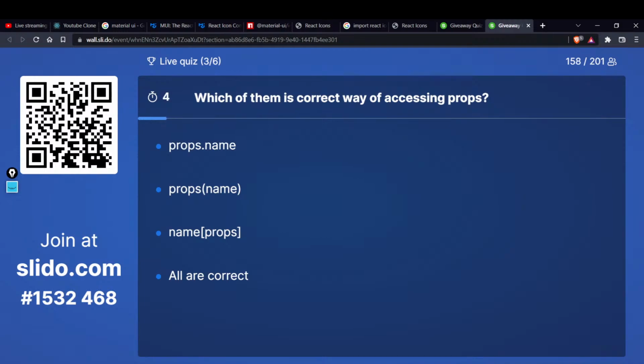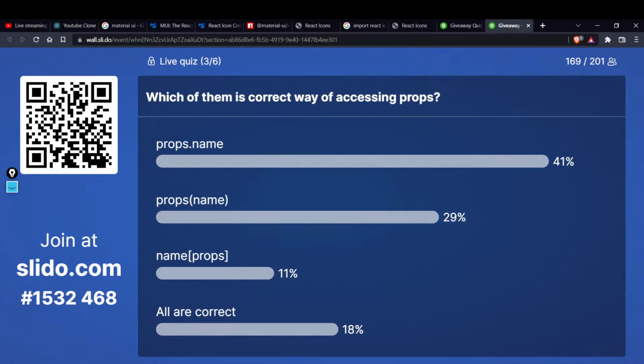Let's see what is the right answer first of all. Most of you have gone with the first option, that is props.name. 18% and 29% have gone with all of the above and props bracket name. And only 11% of people have written this one. Okay, the right answer is the first one, guys. props.name is how you access the props.